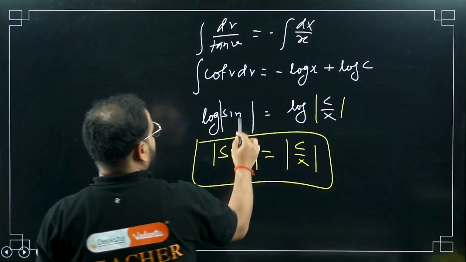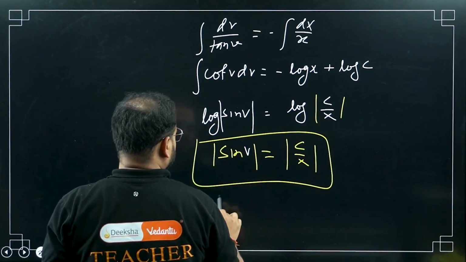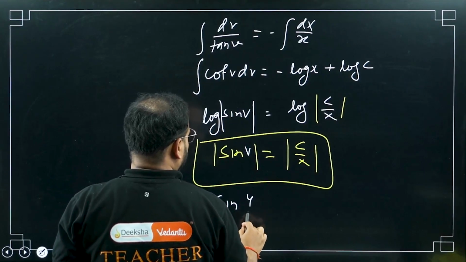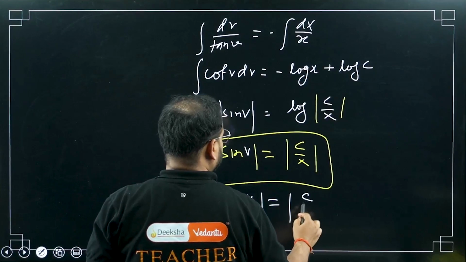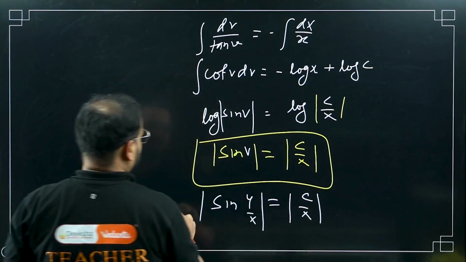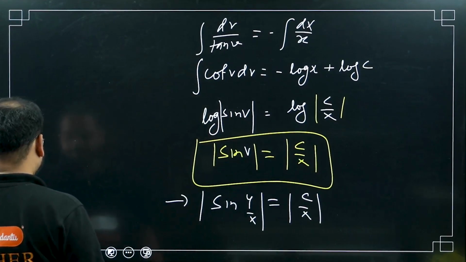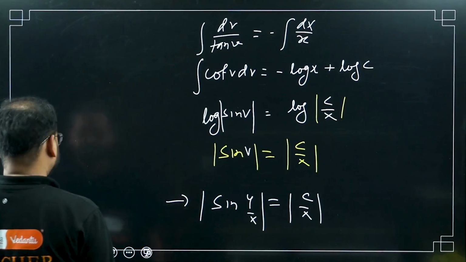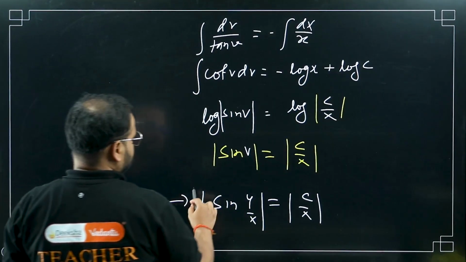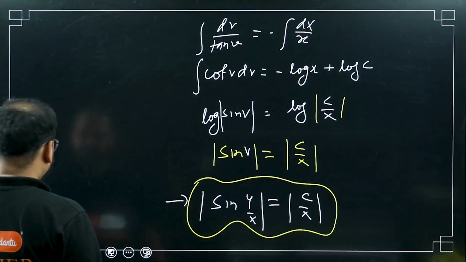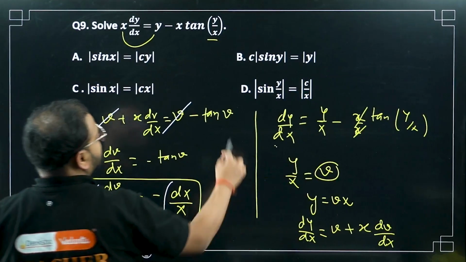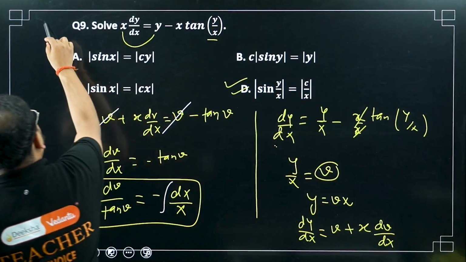What is v? v is y by x. So sin of y by x equals c by x. This is my final answer actually. Sin of y by x equals c by x, all in the mod, option number D.